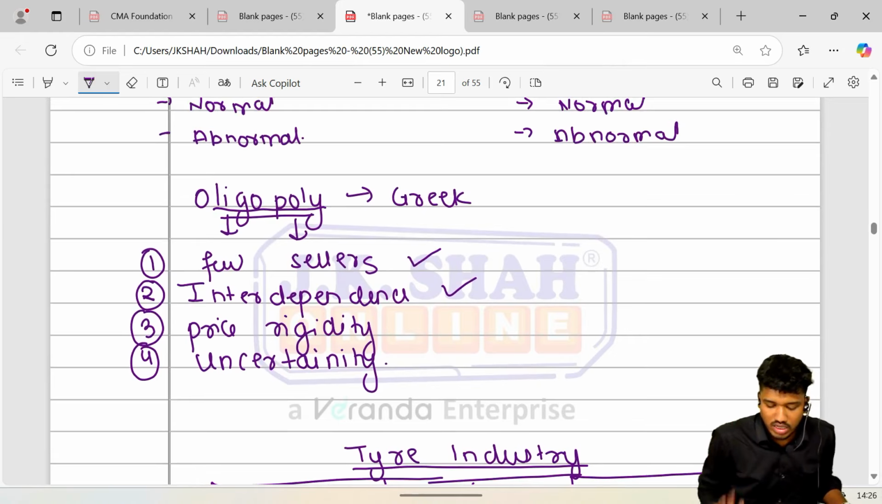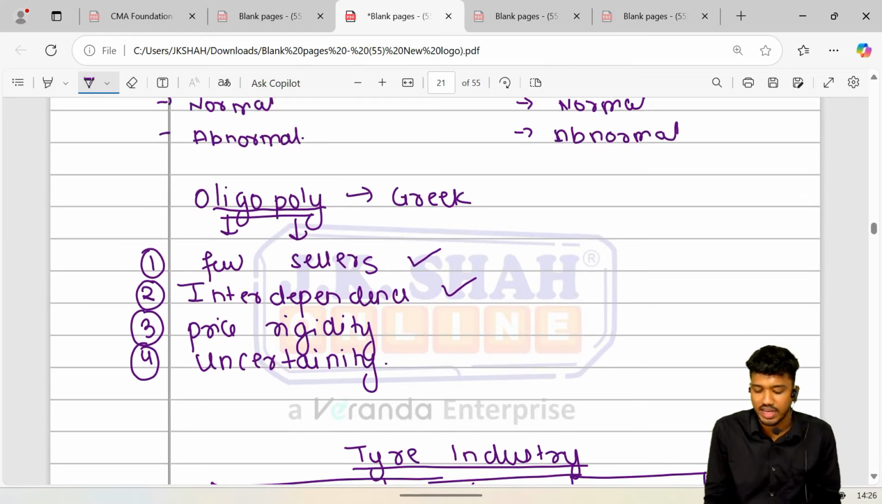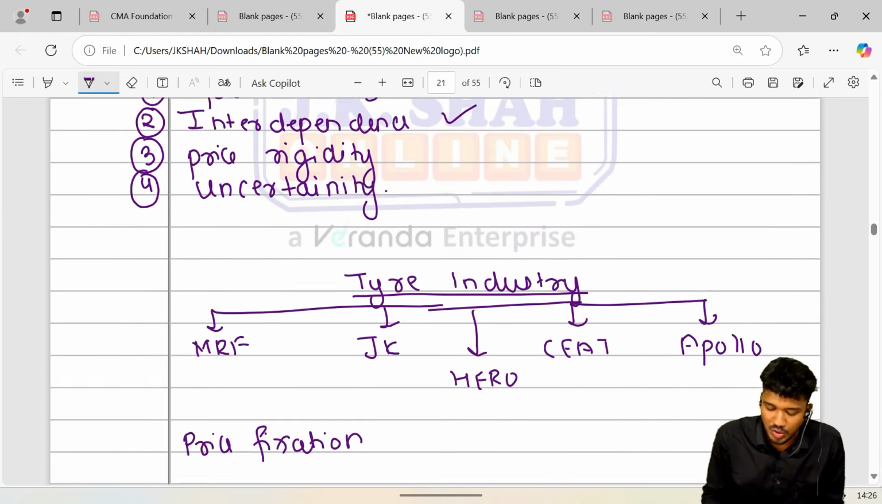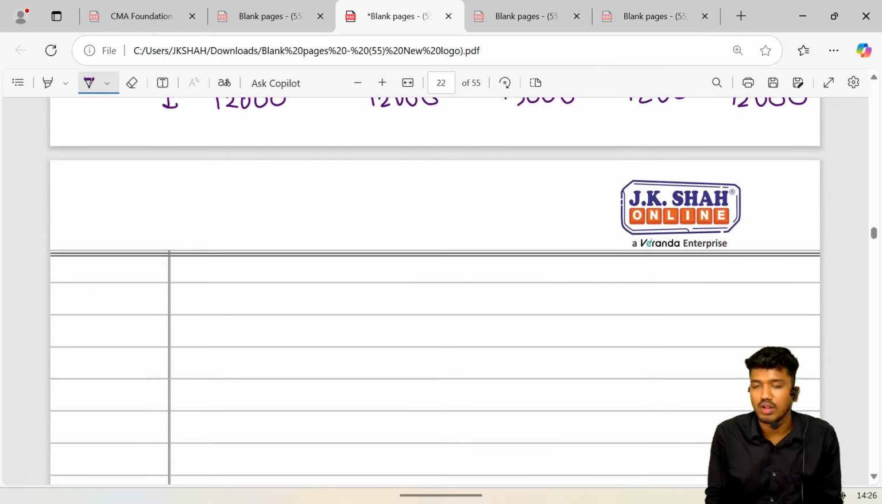So there are four features of oligopoly. First, few sellers. Second, interdependence. Third, price rigidity. Fourth, uncertainty. So these are the features of oligopoly. By far we have completed all the four markets.